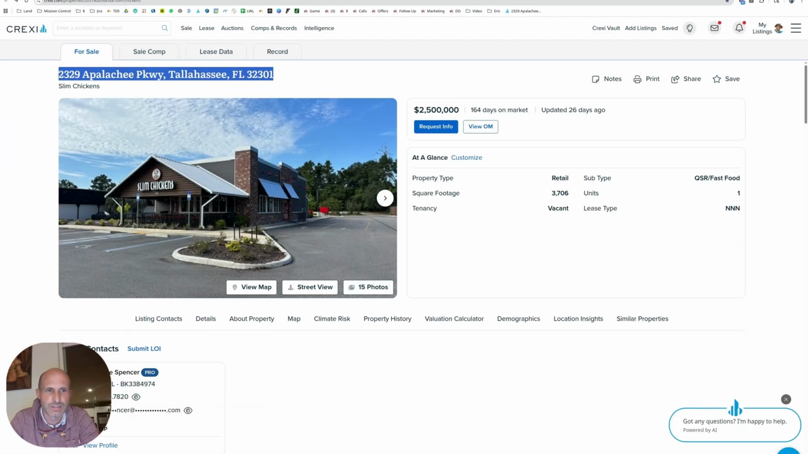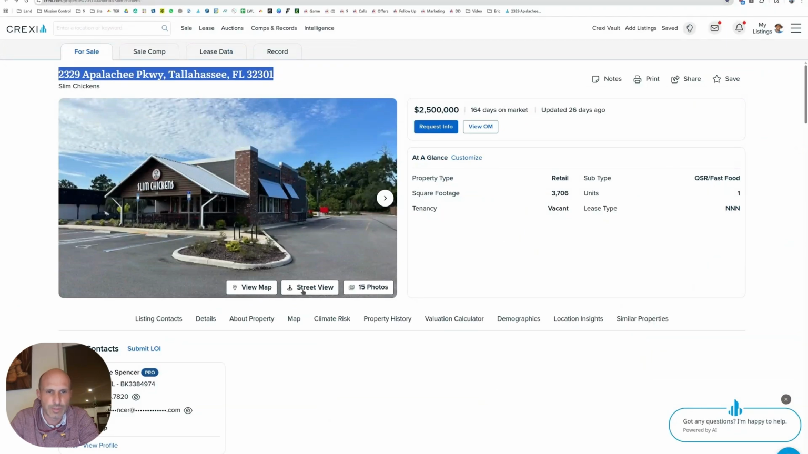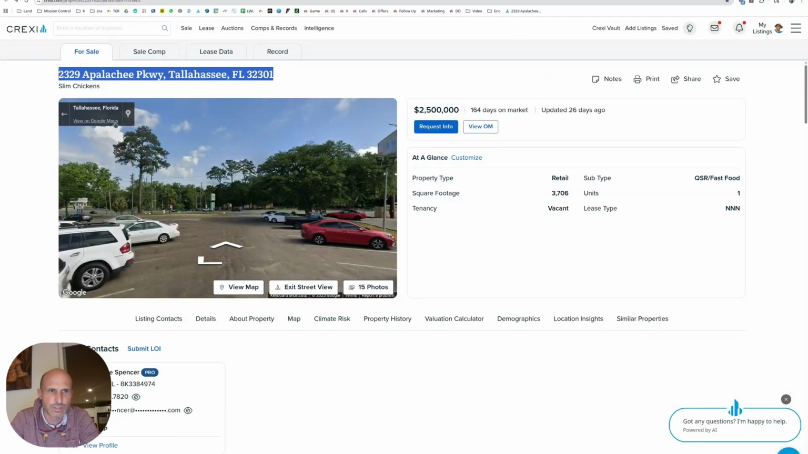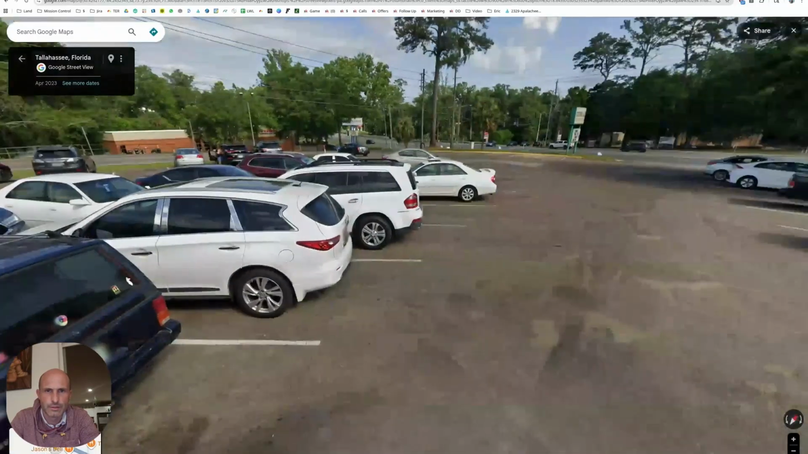So there's the Slim Chickens. I think that's an opportunity kind of property. I'm going to circle back to that one. Maybe it won't be there by the time you go looking, but there'll be others, right? So let's look at the next one. The next one is Slim Chickens, Hearst, Texas. We didn't look at where this building came from. Let's see, Tallahassee. We're still looking at Tallahassee. Street View. Was it Goodwill? Goodwill never goes out of business.